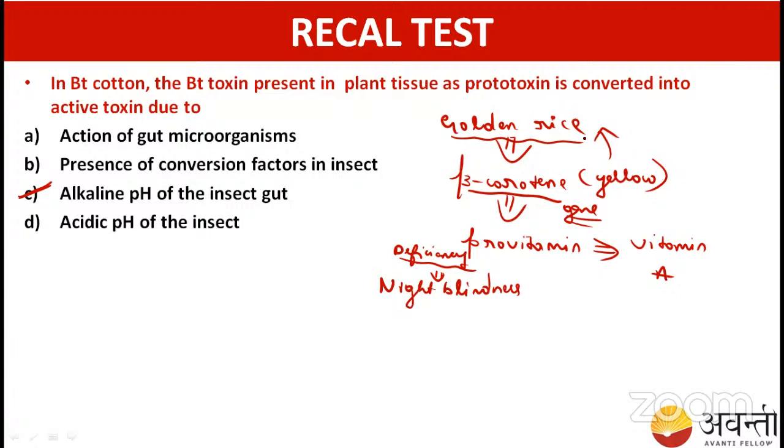And another thing I have told you, that for the tomato we are going to use the polygalacturonase enzyme. I have told you, right? We are going to release the slow enzyme, so thereby we are minimizing the post-harvest loss. So these are the main applications. In the textbook, the first is BT cotton and the second is pest resistance. All these things you have to remember.